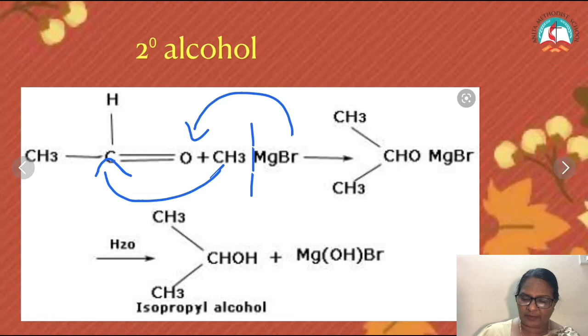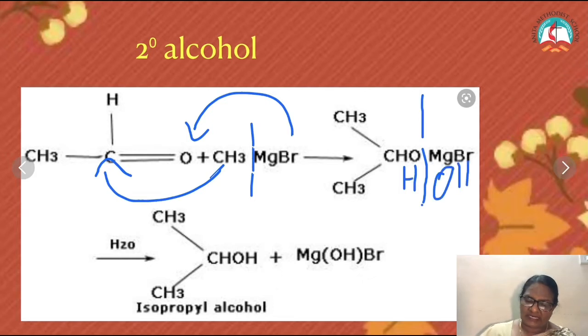Again hydrolysis, I am going to add water. The compound breaks like this, H and OH. So now we get a secondary alcohol. CHOH is a secondary alcohol. How to define it? The carbon attached to the OH is in turn attached to two other carbon atoms. So formaldehyde gives primary alcohol. Other than formaldehyde, the rest of the aldehydes give us secondary alcohol.